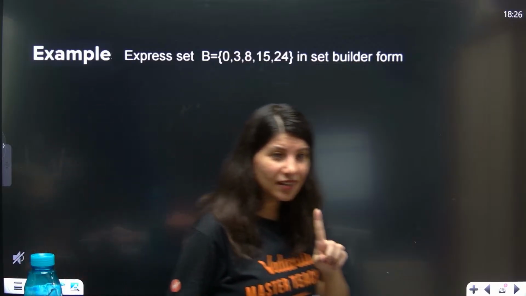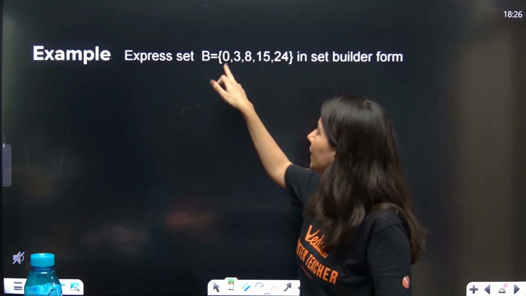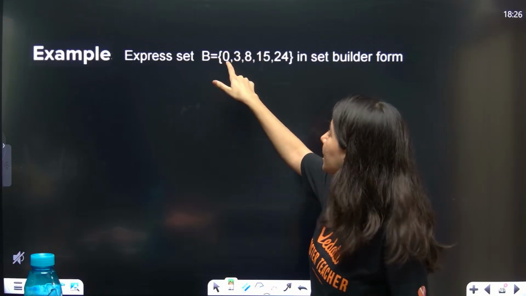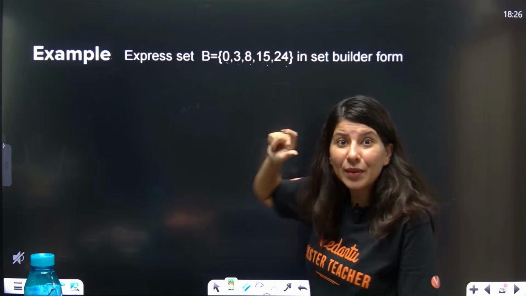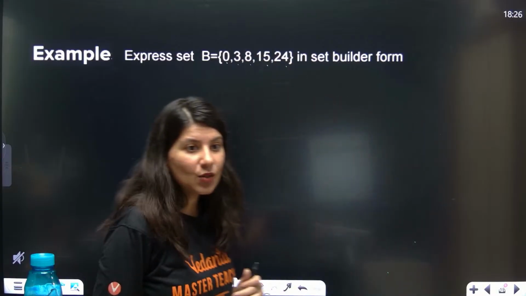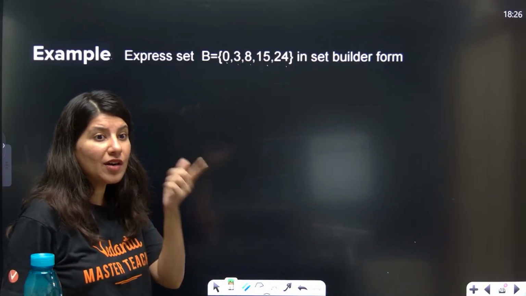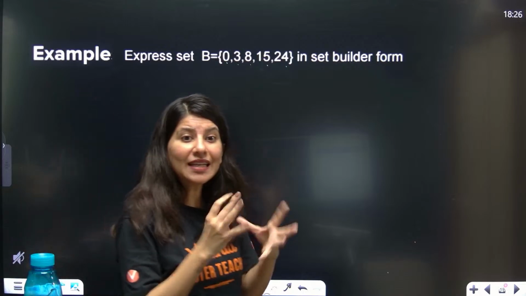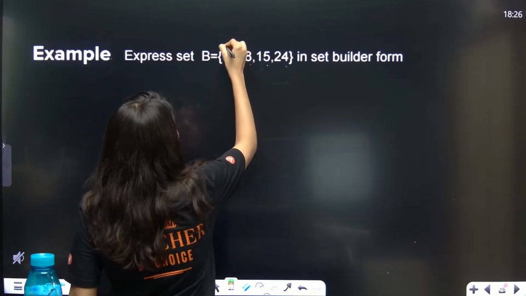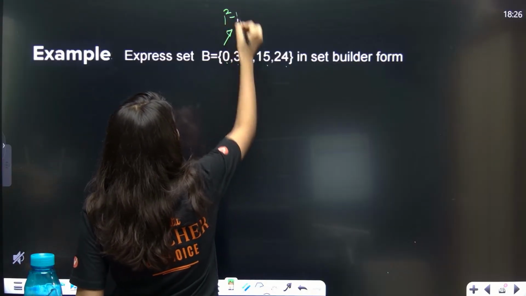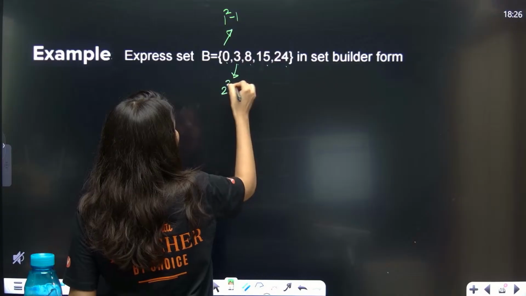Don't you think if I just add 1 to it, it will be 1, 4, 9, 16, 25. Oh my God, that means perfect squares. Something related to perfect squares. So B, actually, this is 1 square minus 1. This is 2 square minus 1.